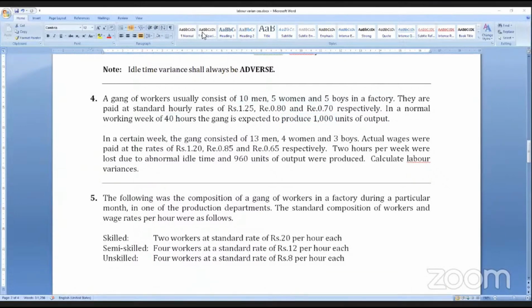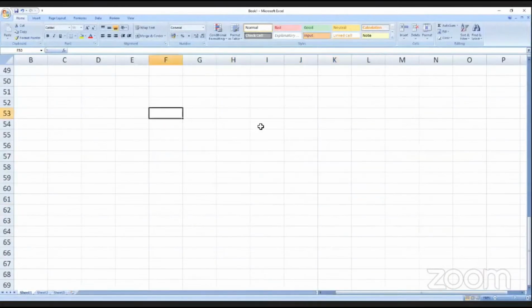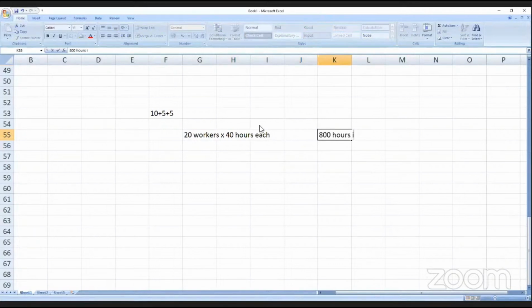10 men, 5 women, 5 boys, total 20 workers. If they work for 40 hours each in a week, then 20 into 40 is 800 hours in a week, and the gang is expected to produce 1000 units. That is what the sum has given. This is called standard production: 800 hours for 1000 units.